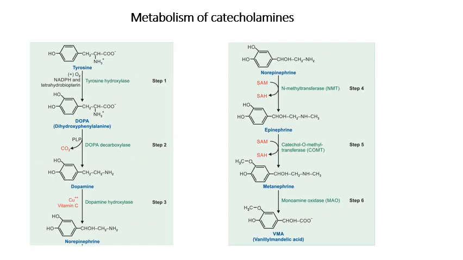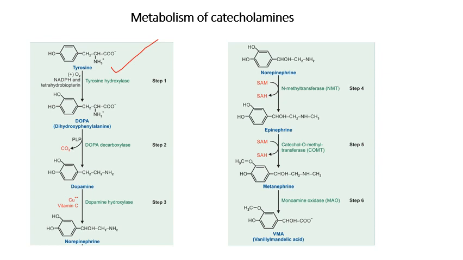Then the third one, synthesis of catecholamines. I have given the heading as metabolism of catecholamines because synthesis and catabolism are explained in these two pathways. Here tyrosine also undergoes an oxidation reaction, but the enzyme is tyrosine hydroxylase. This reaction is almost similar to the phenylalanine hydroxylase enzyme. So tyrosine undergoes oxidation in the presence of tyrosine hydroxylase to form DOPA.